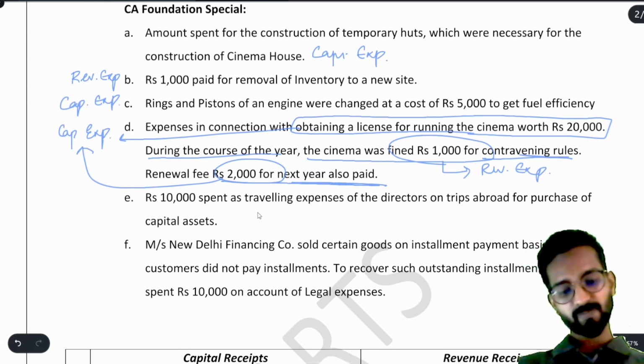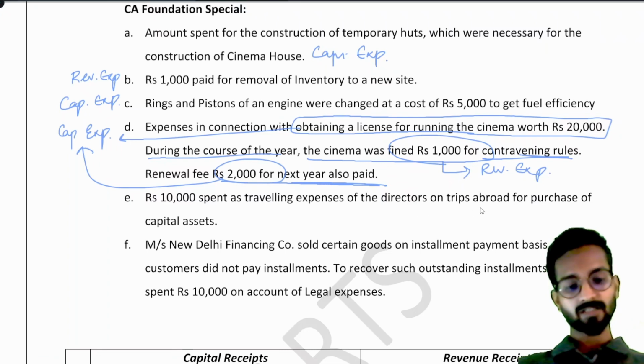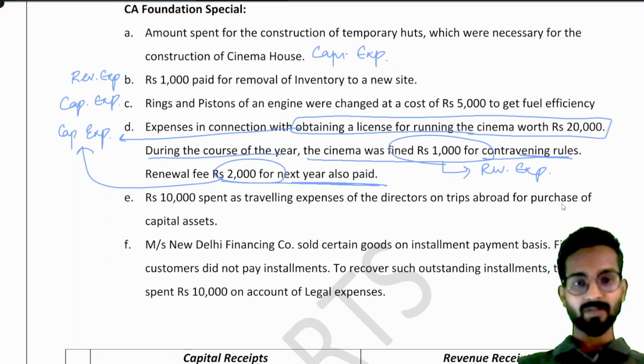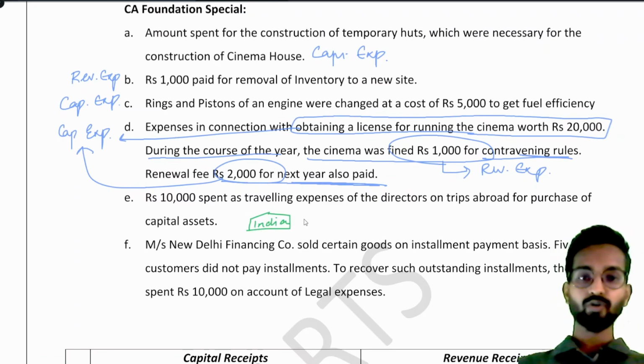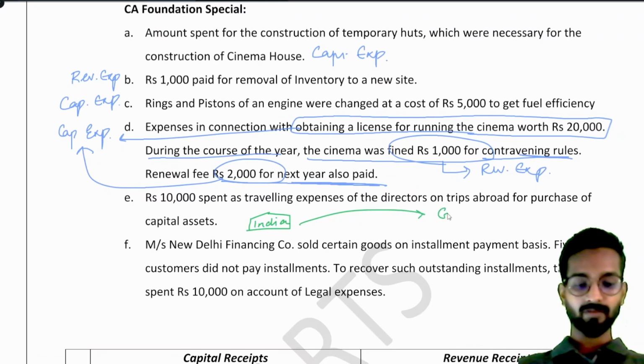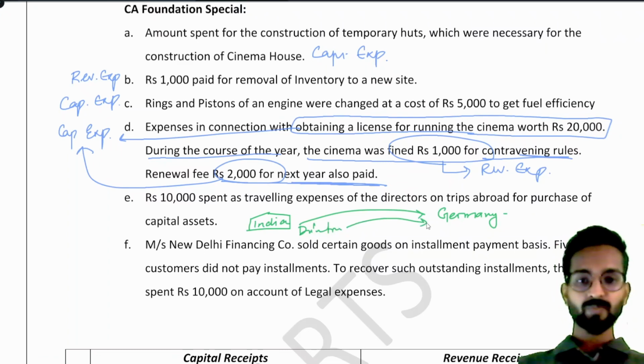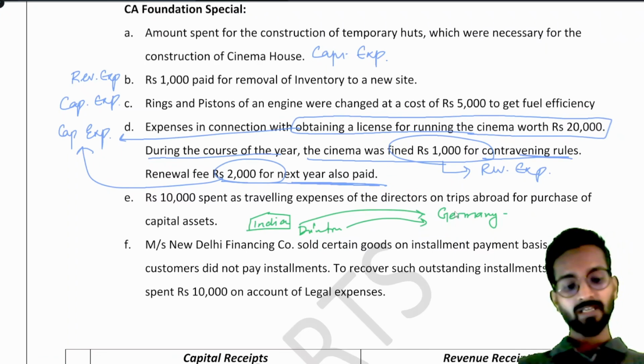After that, rupees 1,000 spent as traveling expense of the directors on trips abroad for the purchase of capital asset. Now see, suppose we are doing business in India. We want to buy some machinery from Germany. Now from India, our directors are going in flight. Obviously they will spend so much money on transportation, travel and staying there in Germany.